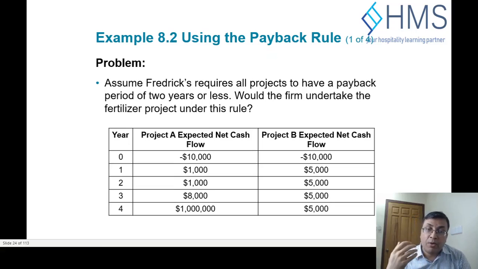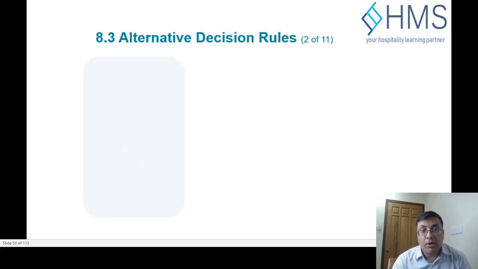So that is the expected project. But if we require that we want the payback period to be within 2 years, then normally project A will get rejected and project B will get accepted because the payback period is exactly 2 years, within our guidelines. But for project A, the payback period is longer, 3 years compared to project B. But you are not looking at the year 4 cash flow here because the payback period does not count that in. So you will be ignoring the project which is going to give you $1 million of cash in the 4th year. That is the greatest drawback of this rule.